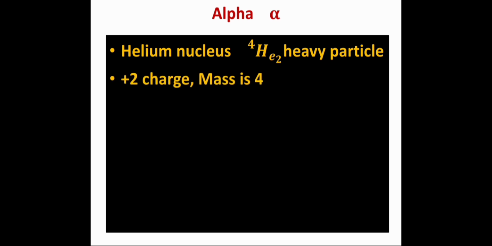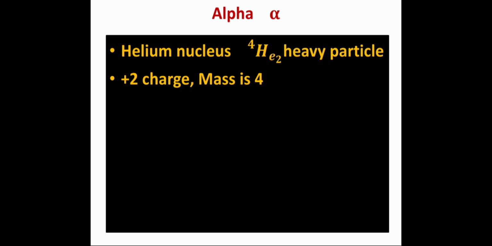So remember that alpha particle is positively charged particle having charge of about 2 protons. Its mass is equal to the mass of 4 nucleons, so it is a heavy particle. The heaviest nuclear radiation emitted during the process of radioactivity is alpha particle.